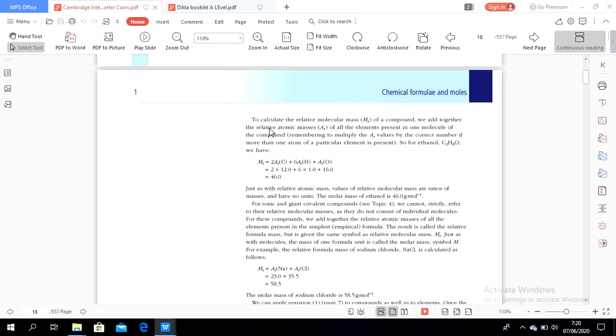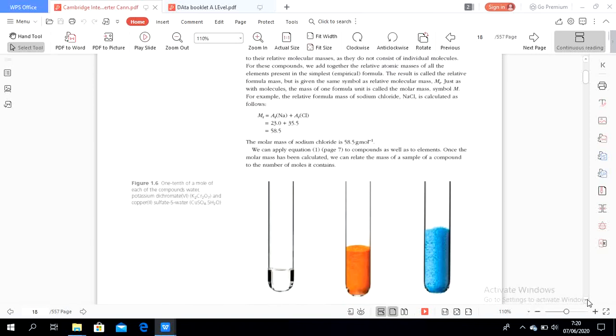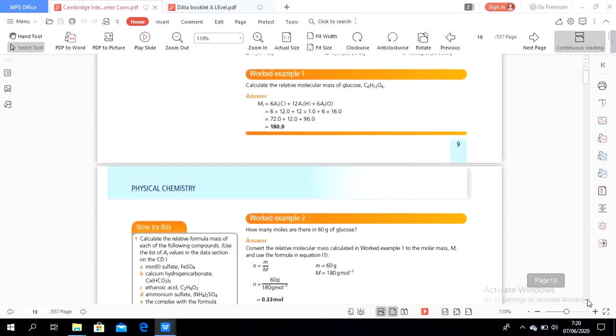But both usually refer to the same thing. So later when we calculate, usually the question asks for the molecular mass of a certain compound or molecule, because they use the same method of calculation.